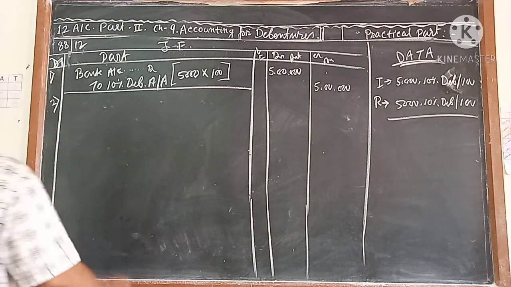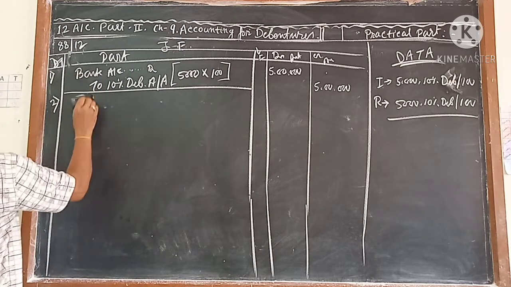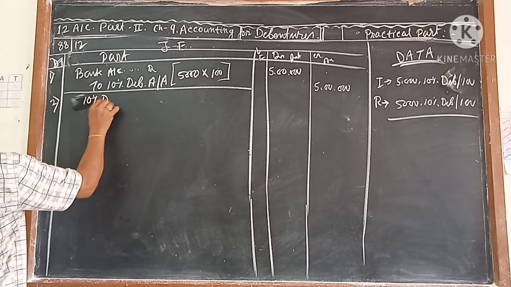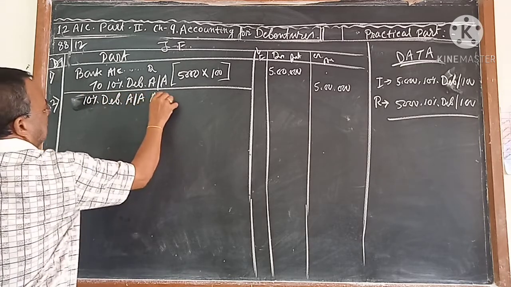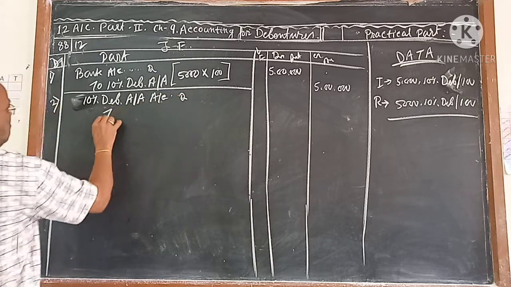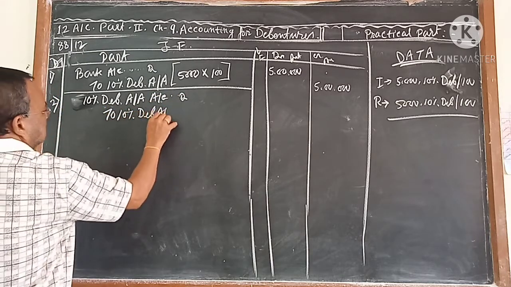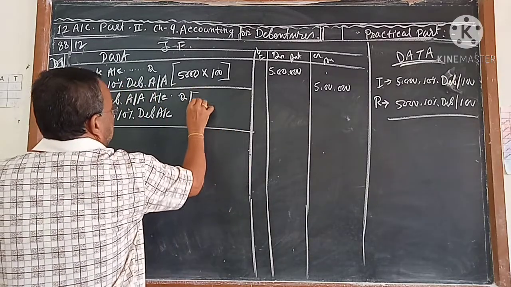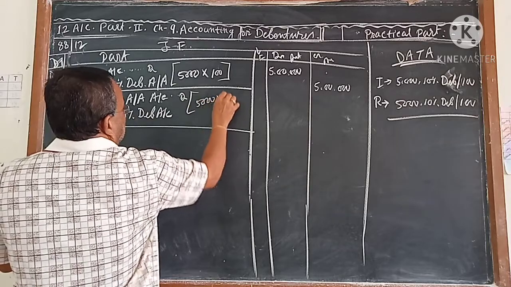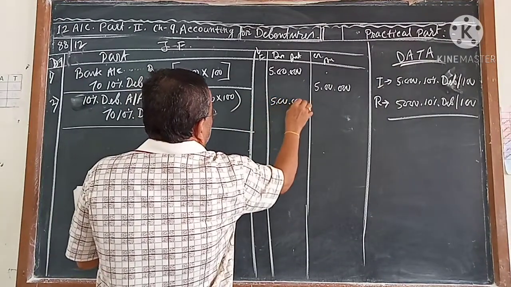So 10% debenture applications and allotment account debit to 10% debenture account. How much? The same amount, because you have not taken any extra. So this money you have transferred to the debenture account.